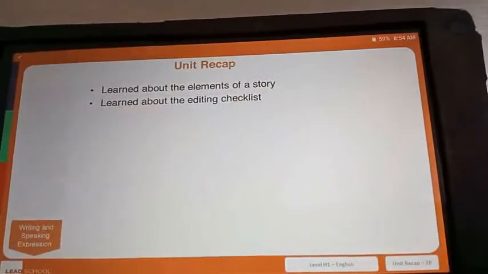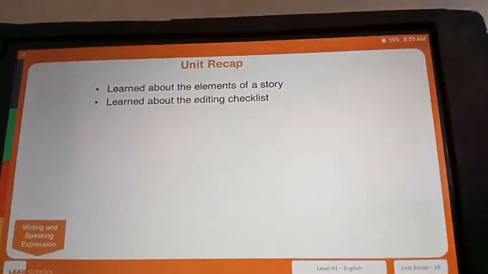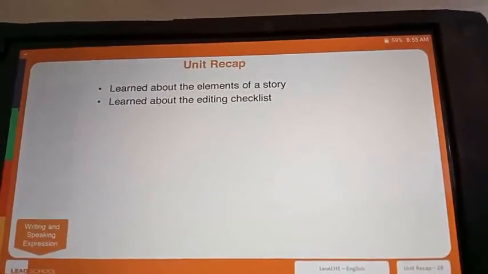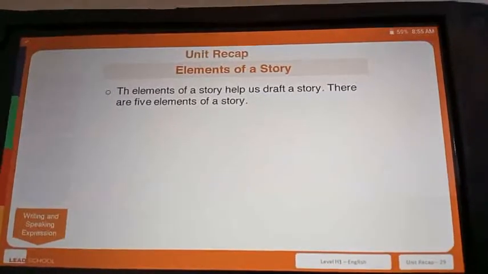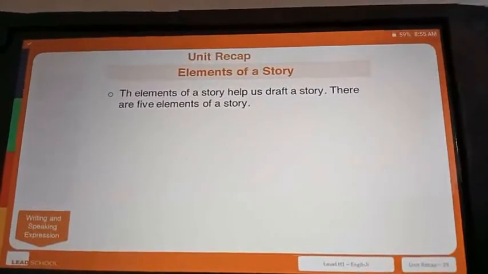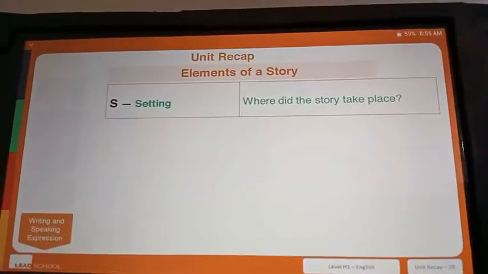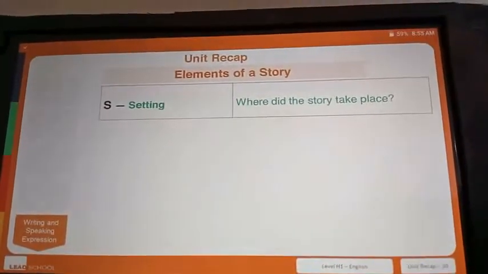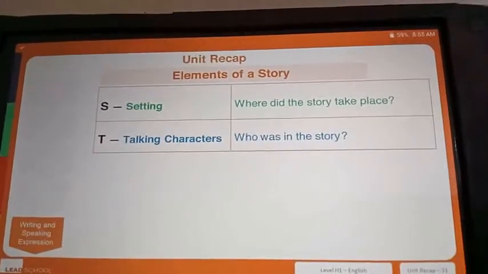In writing and speaking, we learned about the elements of a story. We also learned about the editing checklist. The elements of a story help us draft a story. There are 5 elements of the story. S for setting, which tells us where the story takes place. T for talking characters, which tells us who was there in the story.